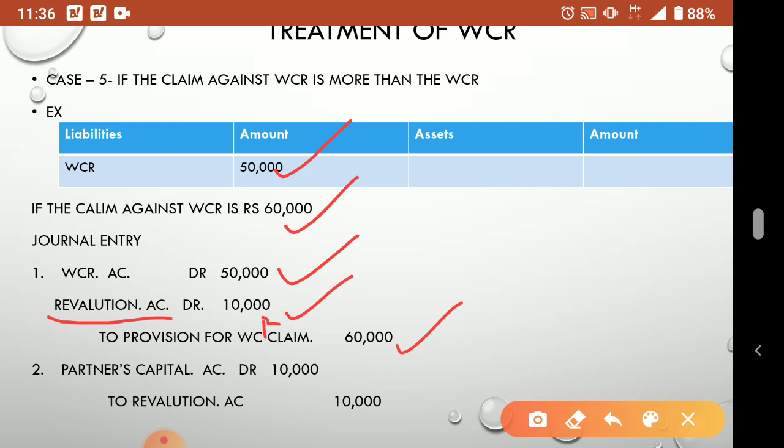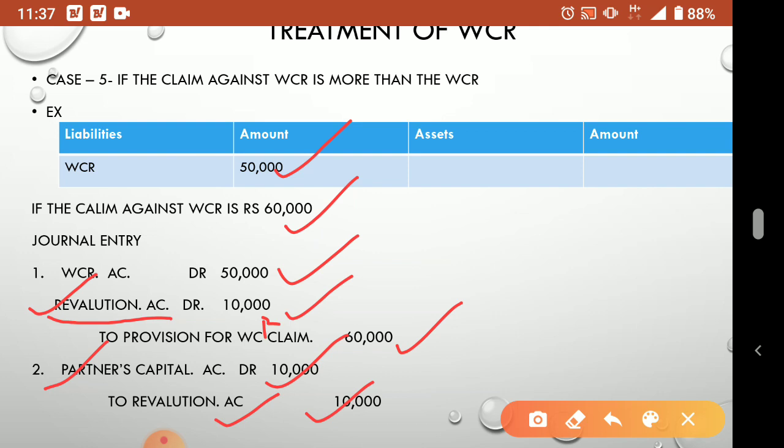See here, revaluation account is debited. Already I told you it is a nominal account in nature. Nominal account means what? Debit all expenses and losses. So revaluation account is debited. This loss of 10,000 extra they put and we gave to the partner. So this is a loss for the partners. Partners have to bear this loss. So ultimately where will we close it? It will go to the partners' capital accounts. Understood? So 10,000, partners' capital account debtor to revaluation account. Now here revaluation debit, here revaluation credit. So it is closed, and ultimately the 10,000 amount is now in the partners' capital accounts.